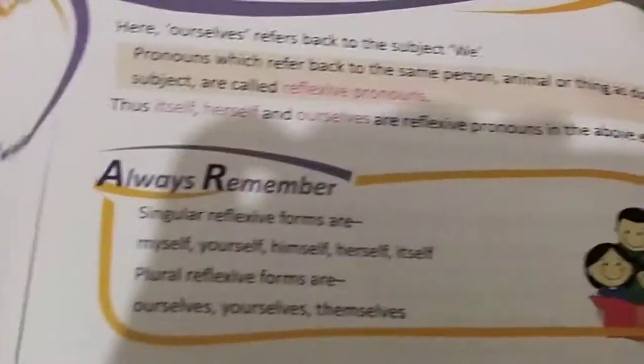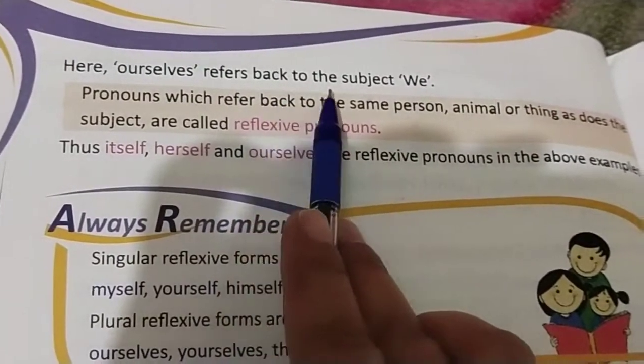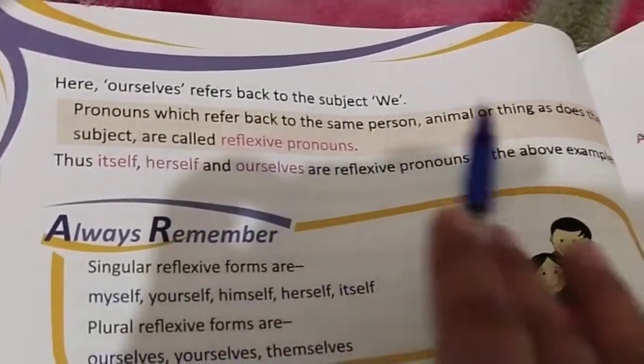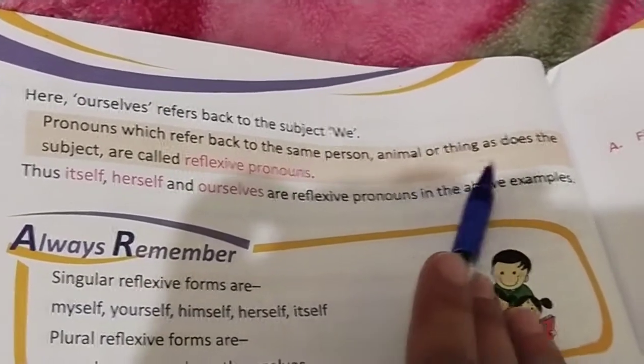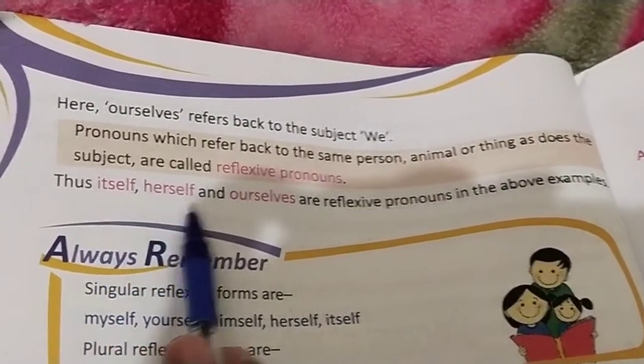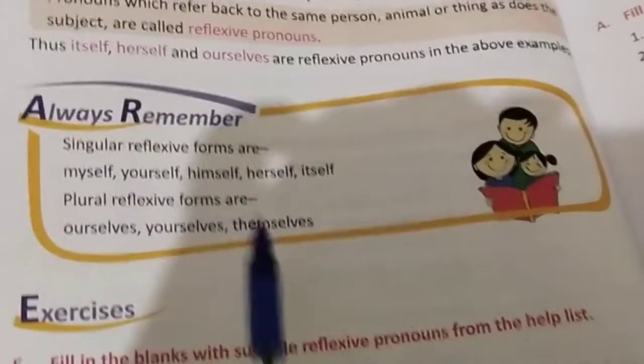So pronouns which refer back to the same person, animal or thing as the subject are called reflexive pronouns. Thus itself, herself, ourselves are the reflexive pronouns in the above examples.